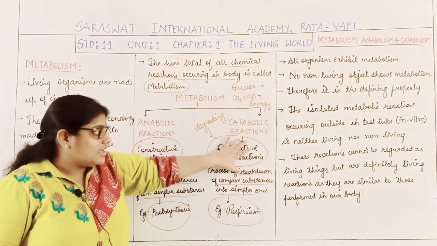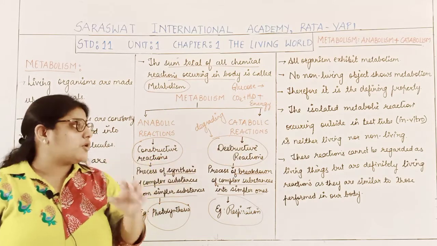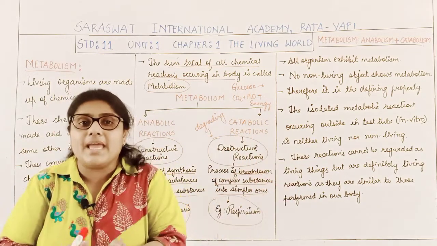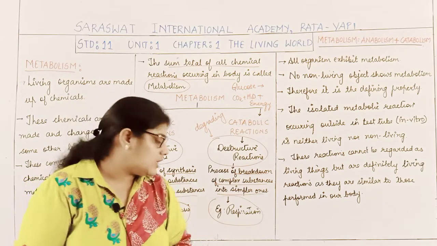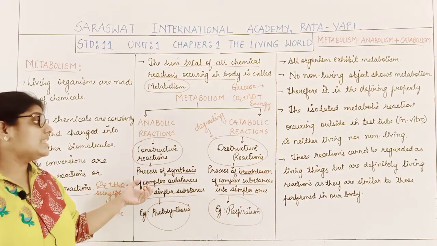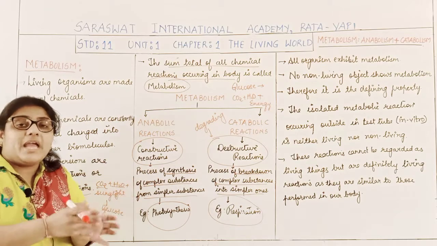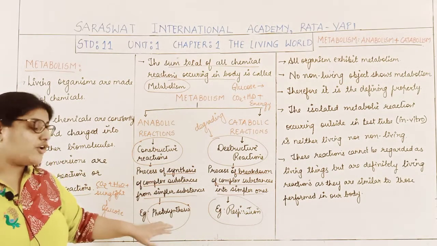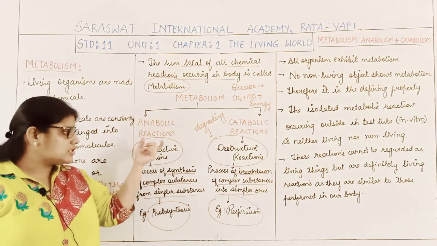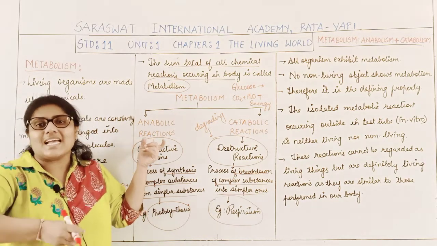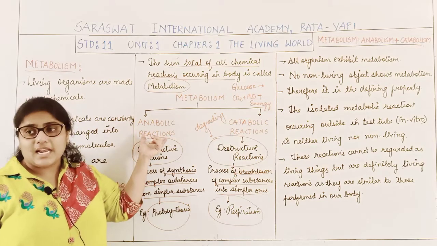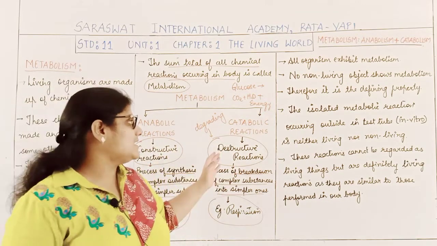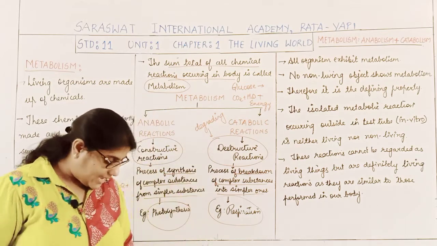So in the catabolic reactions, the larger molecules break into simple molecules, whereas in the anabolic reactions, many simple molecules join, combine and form larger molecules. So all the synthesizing activities are anabolic and all the degrading activities are catabolic.